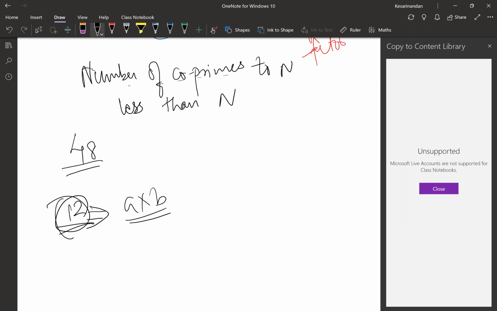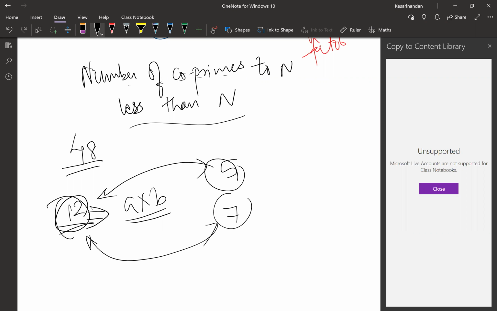Like if I consider 5, is 5 co-prime to 12? Yes, and it is less than 12. So this is 1. Now 7. 7 is co-prime to 12, yes. Is it less than 12? Yes. So this will be the second answer. So how many numbers? That's up to you to decide. I will discuss the strategy after you guys get the answer.